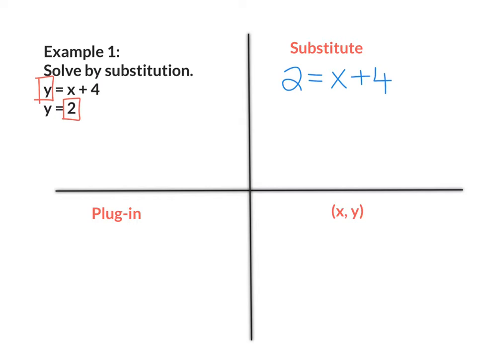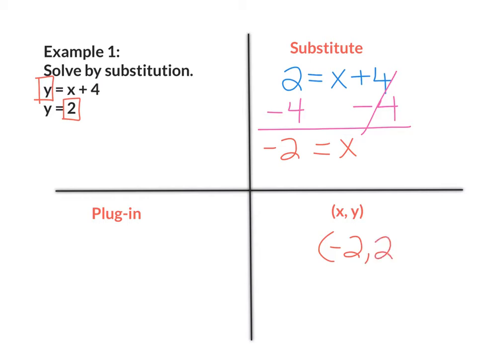I want to solve for x, so I'm going to move the 4 to the other side by subtracting both sides by 4. This side will cancel out. I'm going to bring down x equals 2 minus 4, which gives me negative 2. I don't have to plug anything into the equation because they already gave me the answer to y. So my answer is x is negative 2 and y is positive 2. So the solution to this system of equations is (-2, 2).